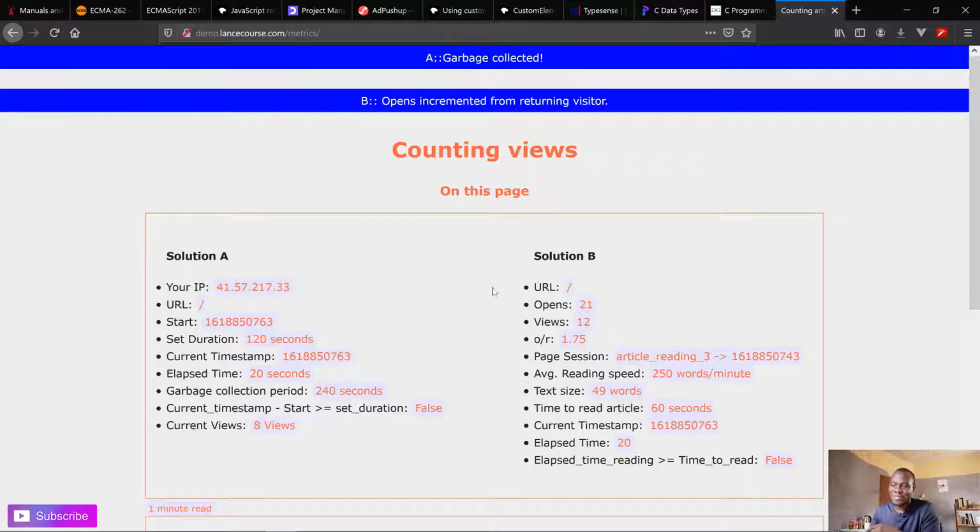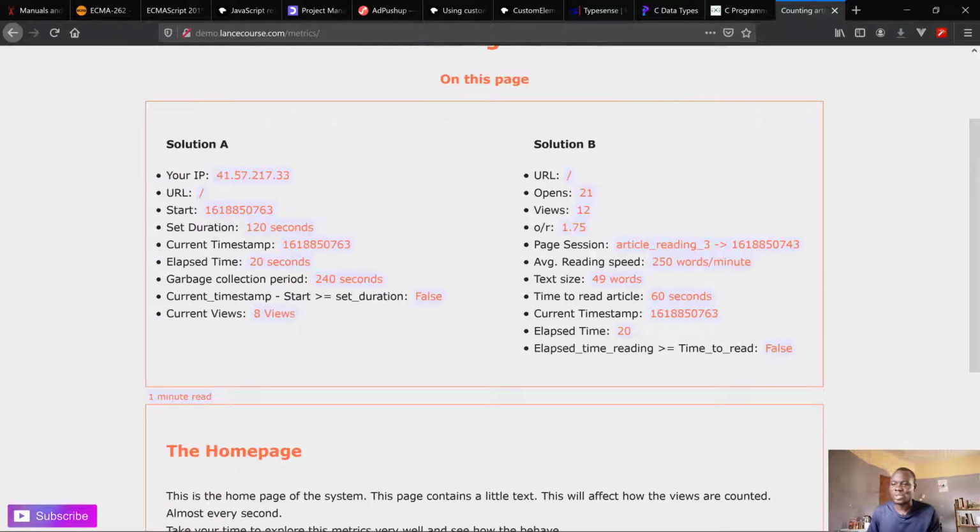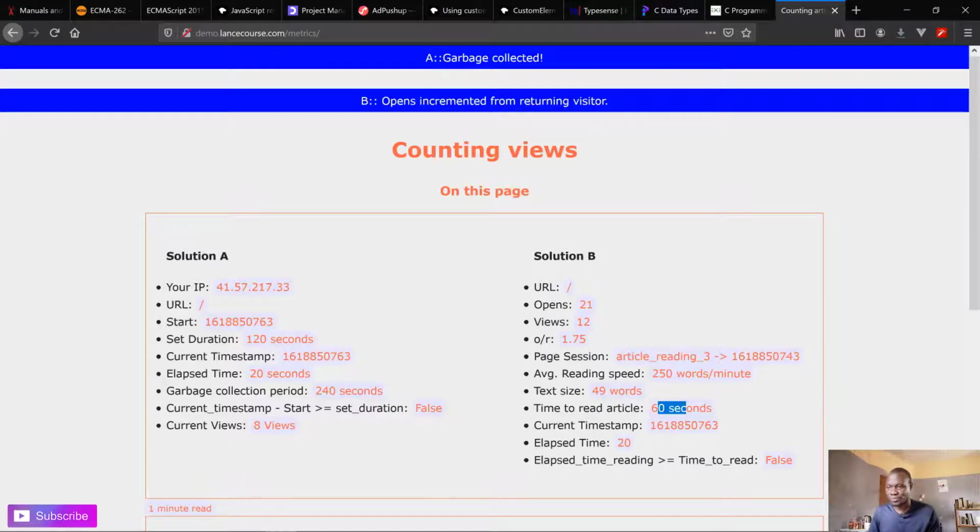So it indicates that it's a returning visitor. So it won't count the views because it's still a returning visitor until we reach a certain time, which is in this case 120 seconds. And then in this case we have to wait 60 seconds before it counts a new view. So if I stay here for 60 seconds and refresh the page, here will count more views. If I stay here for 120 seconds, this one will count a new view.